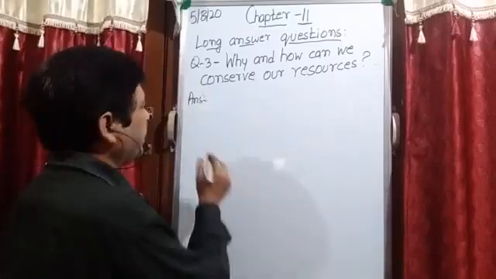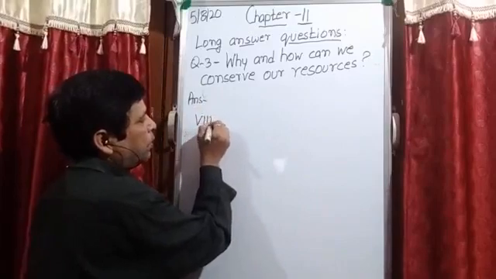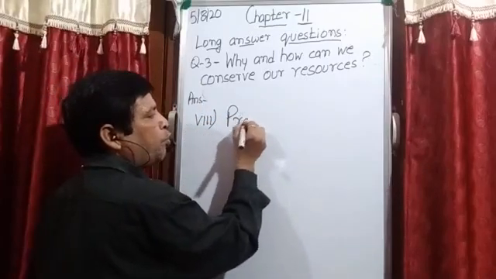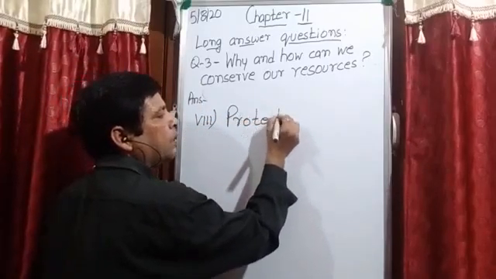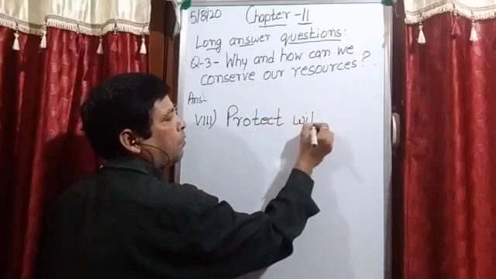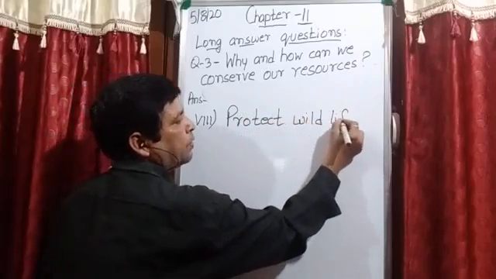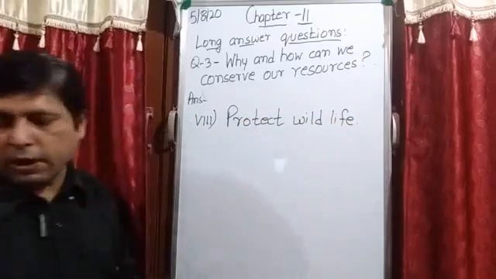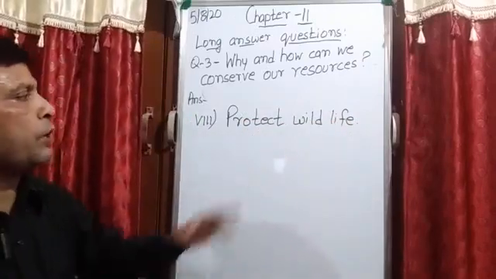Eighth point is, student, protect wildlife. See student, this is a very important point: protect wildlife.